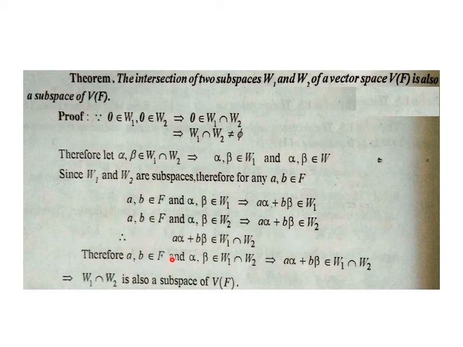So we took a, b belonging to F and alpha, beta belonging to W1 intersection W2, and by that we got a alpha plus b beta belonging to W1 intersection W2. So by that important theorem, again I am mentioning, from the bottom of our previous slide, W1 intersection W2 becomes a subspace of V(F). So if W1 and W2 are separate subspaces of a vector space, then their intersection will always be a subspace of the same vector space.